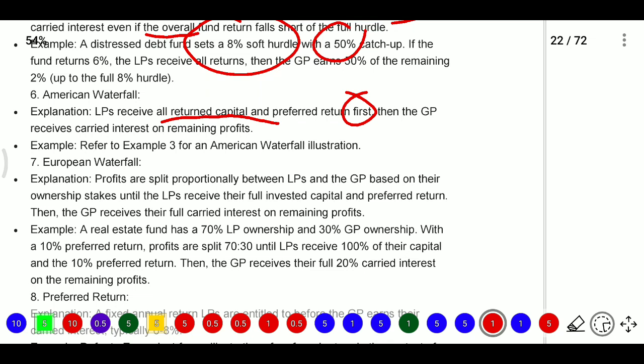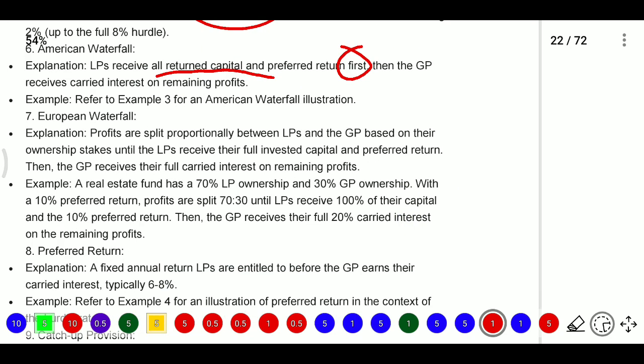For example, a real estate fund has 70% LP ownership and 30% GP ownership with a 10% preferred return, and profits are split 70:30. So until the limited partner receives 100% of their capital and the 10% preferred return, the GP receives their full 20% carried interest on the remaining profits. Up to that point he will not receive any amount.